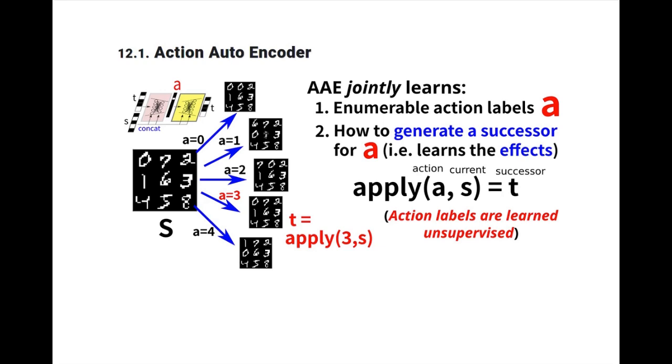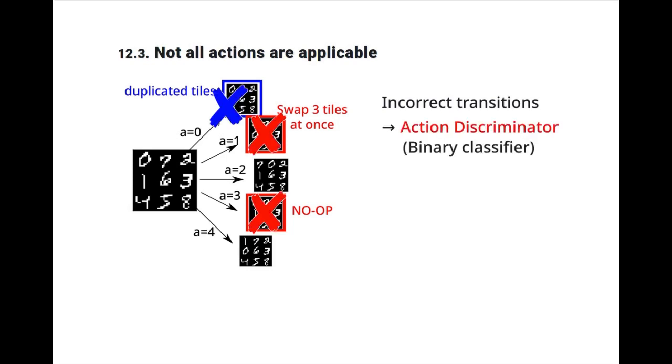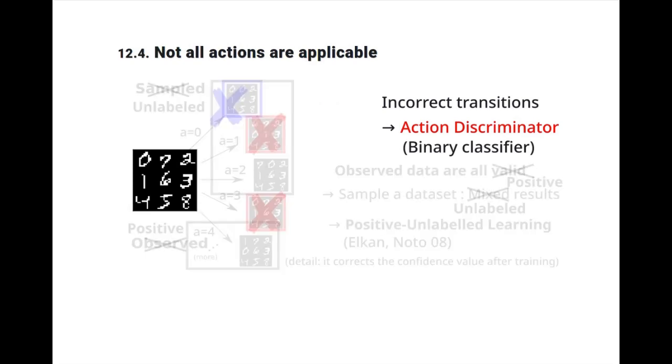The action labels are learned unsupervised and are not included in the dataset. Note that not all actions are applicable to the current state. It could result in duplicated tiles or swapping 3 times at once. These incorrect transitions need to be pruned during the search. Therefore, we train an additional neural network called action discriminator, which is a binary classifier. The training detail is omitted due to the time constraint.